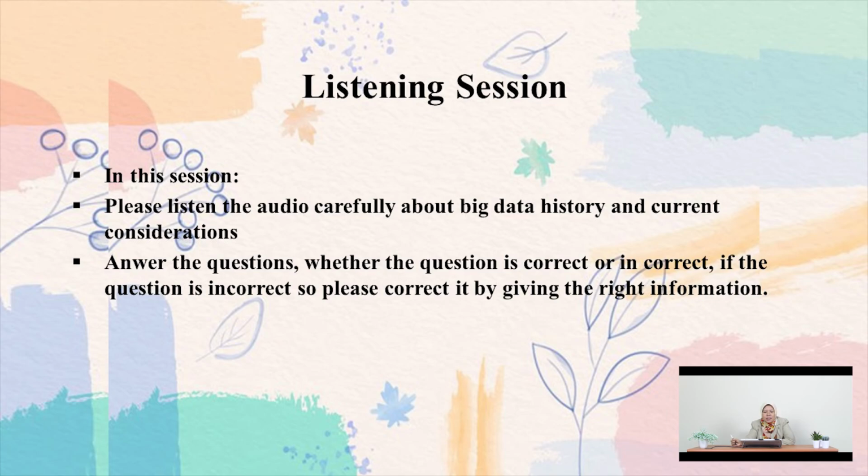In this session, please listen to the audio carefully about big data, history, and current consideration. And then answer whether the statement is correct. If the statement is incorrect, please correct it by giving the right information. Understand, everybody? How many tasks do you have? Three, right? Reading, listening, and speaking.